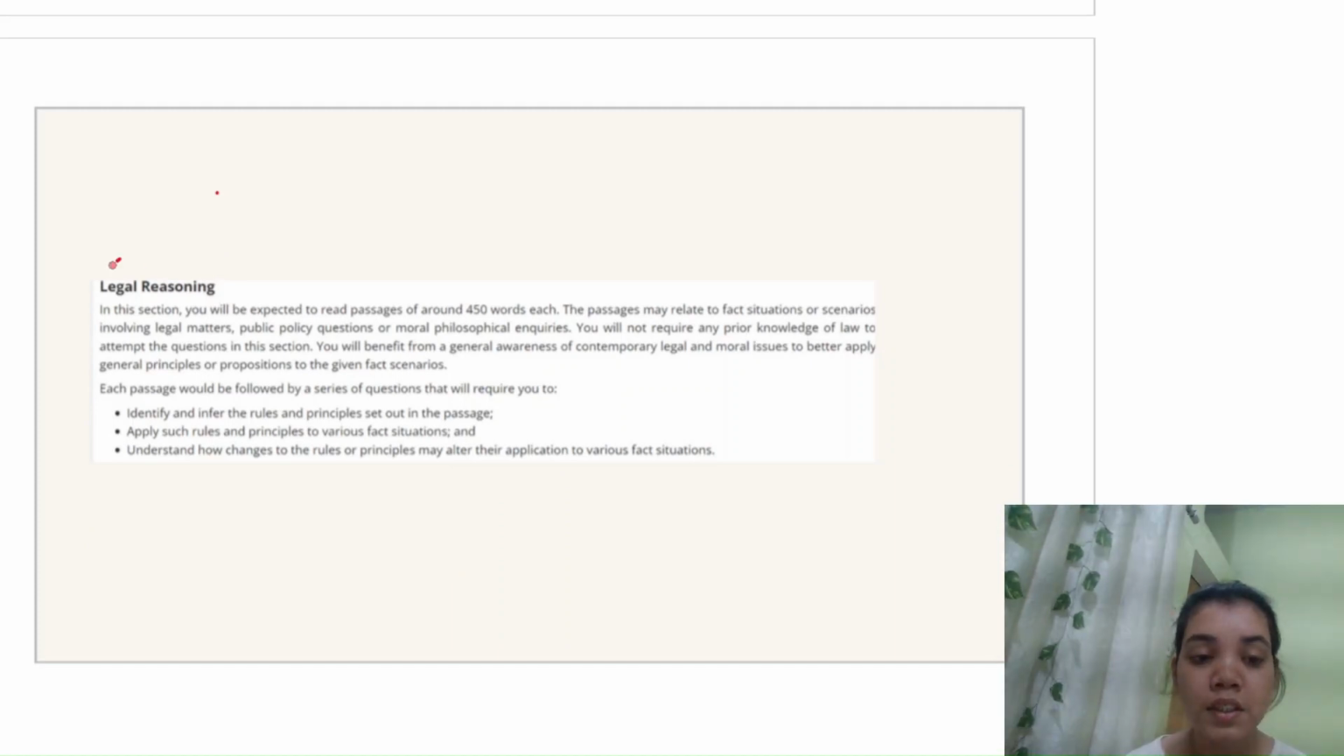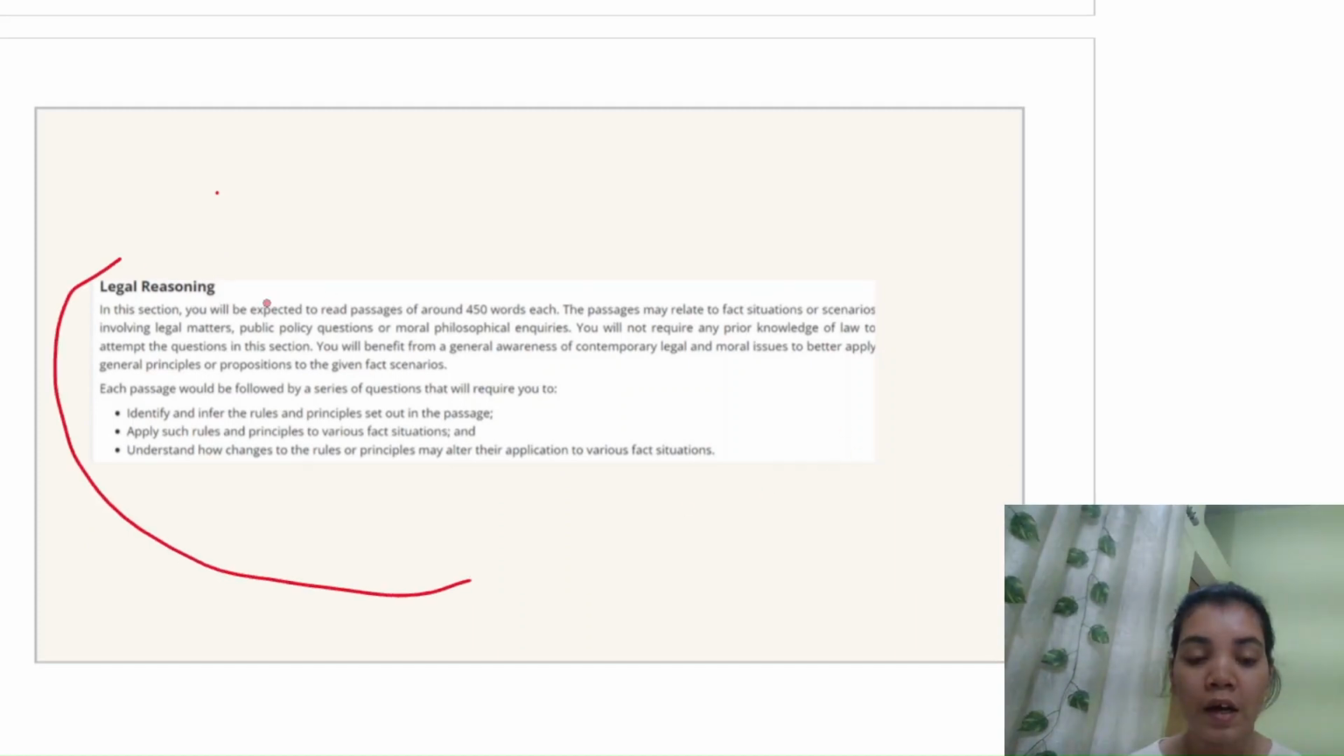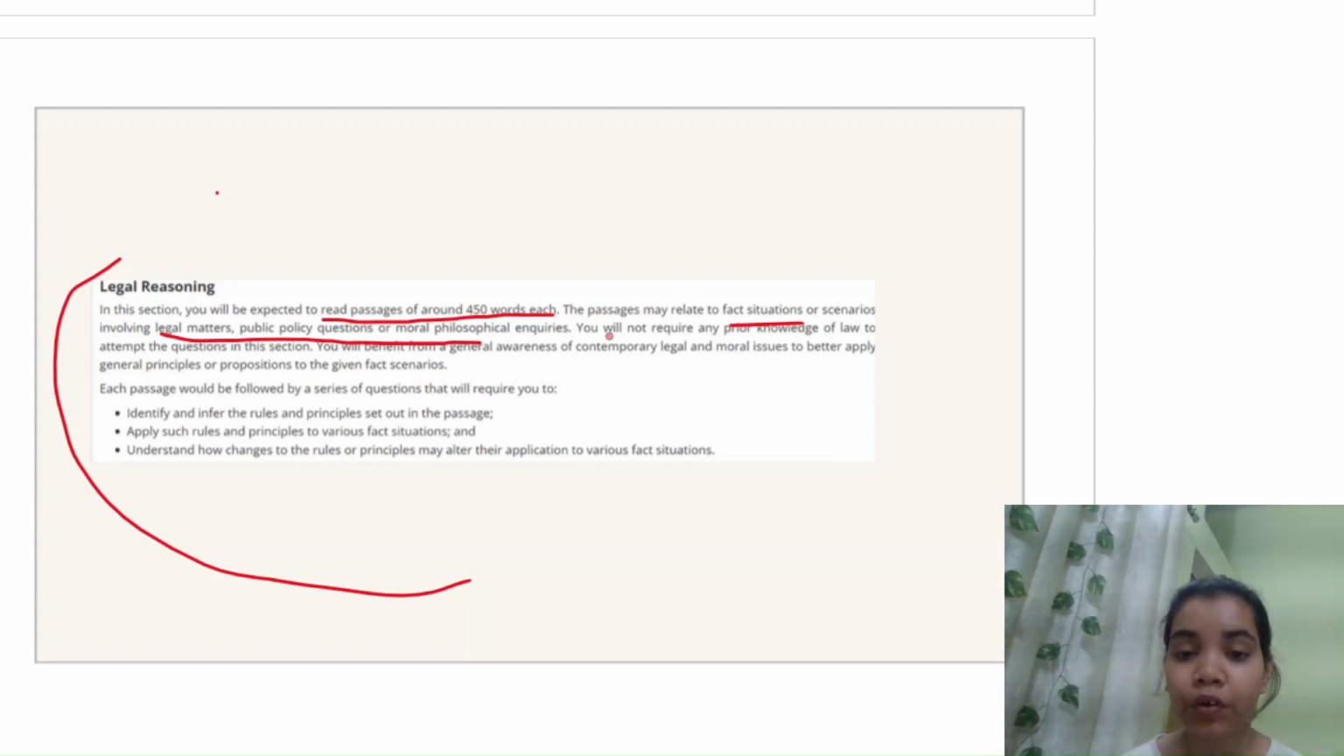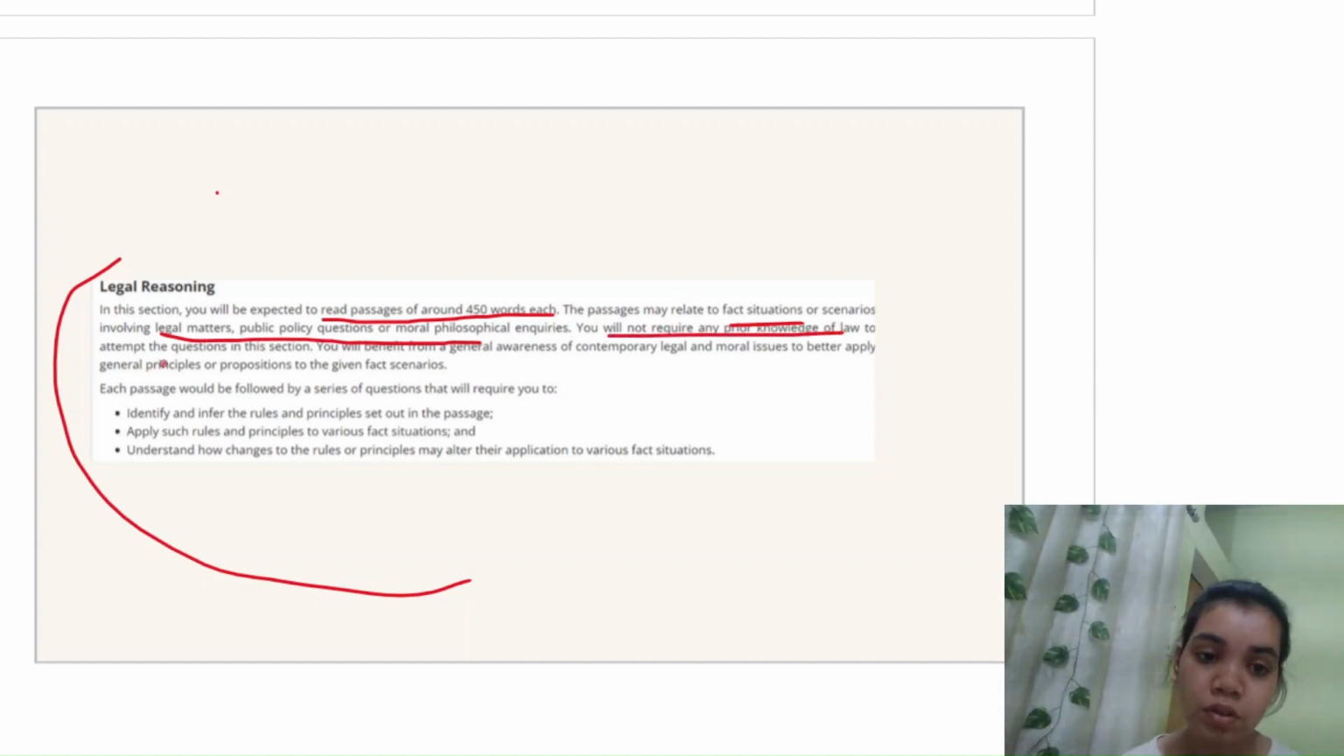So this is the legal reasoning syllabus, and I've taken it from the consortium website. What it says is, in this section you will be expected to read passages of around 450 words each. The passages may relate to fact situations or scenarios involving legal matters, public policy questions, or moral philosophical inquiries. You will not require any prior knowledge of law to attempt the questions in this section.